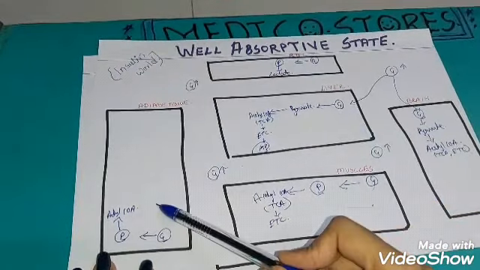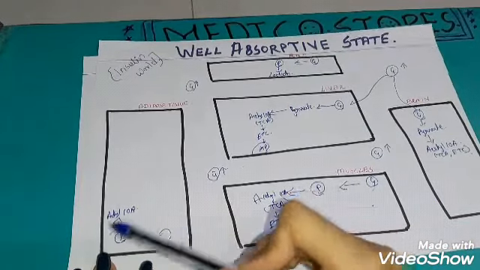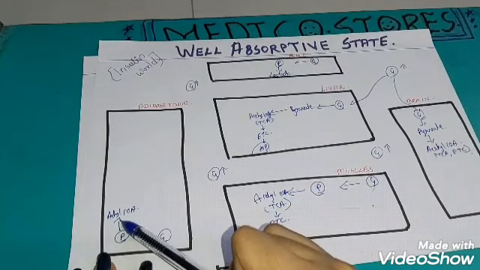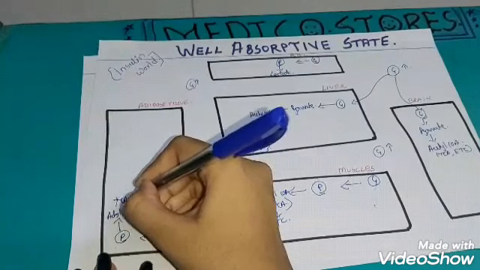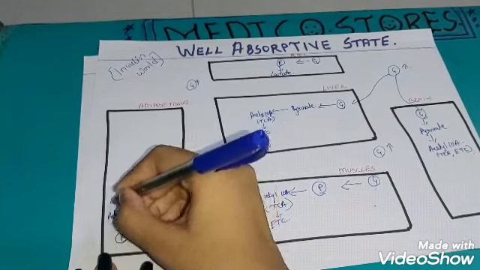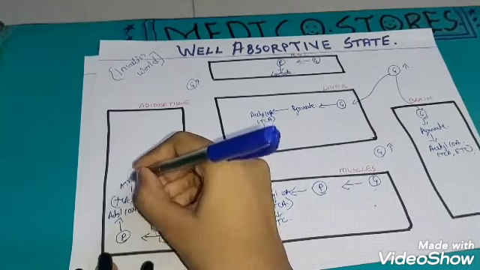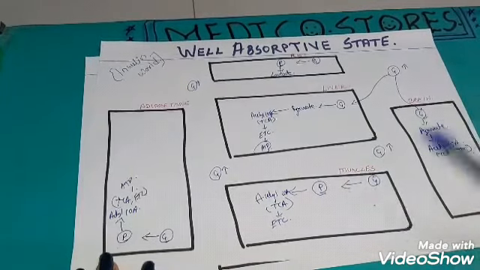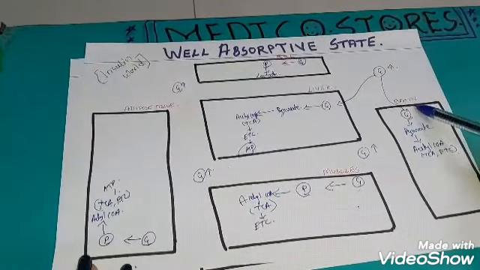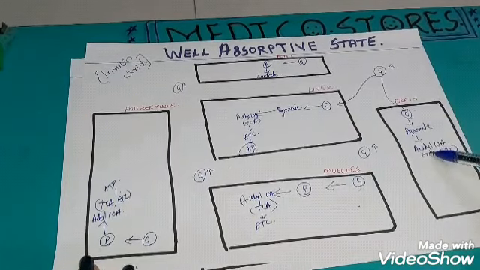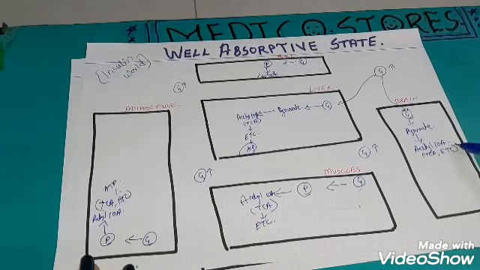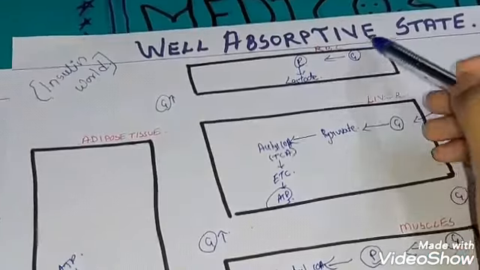Like in adipose tissue, it will take glucose, then convert it to pyruvate, acetyl CoA, which will go to TCA first and then ETC, and then it will get ATP from the ETC. Same goes with the muscles. Our brain too takes the glucose, converts it to pyruvate and then to acetyl CoA, which will go to the ETC and we will get ATP.